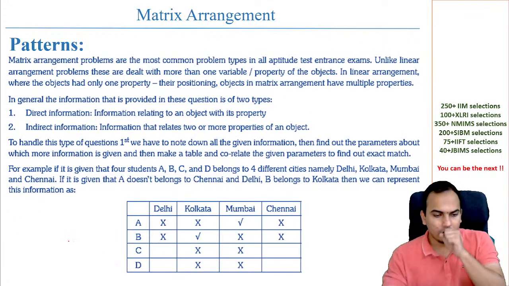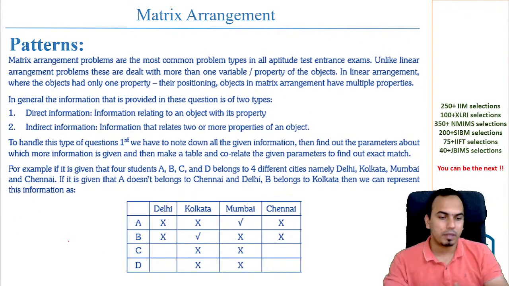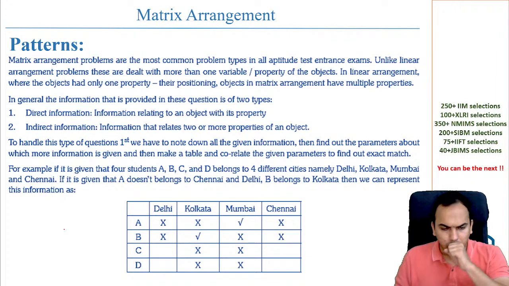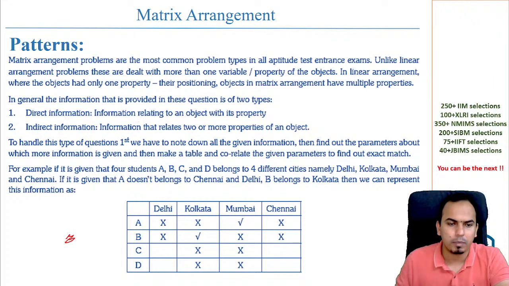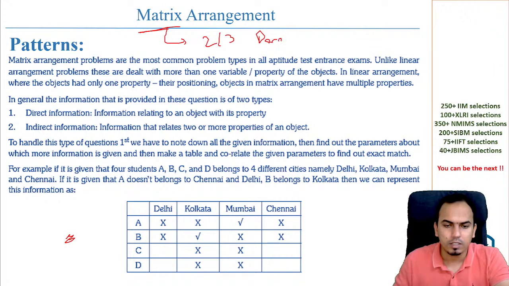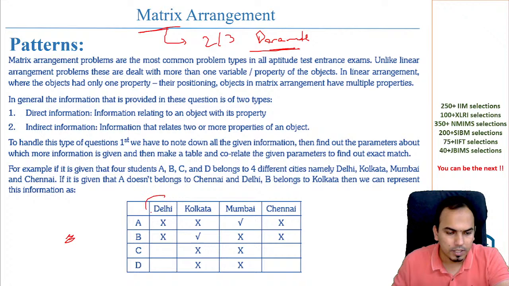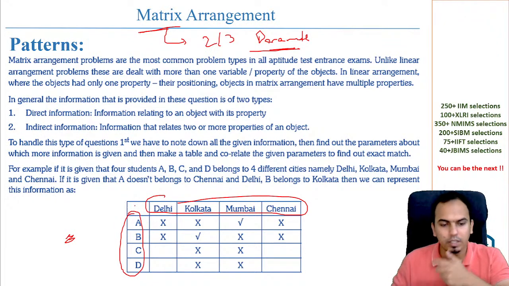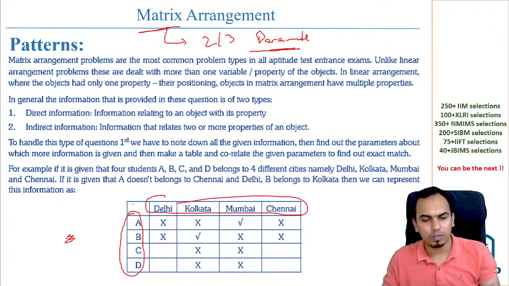All right. Now coming to the mixed arrangement, the matrix arrangement or complex arrangement kind of puzzles. Now here what will happen? When I say matrix or complex arrangement, here you have 2 or 3 parameters which are asked together. For example, what is given here? Here city is one parameter, and here students is another parameter. So what are the different parameters? You draw this.